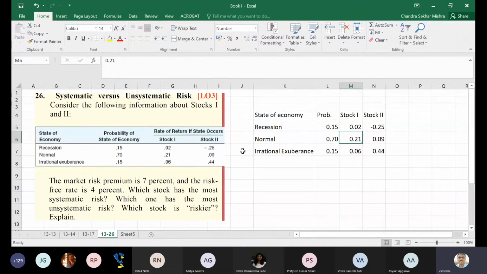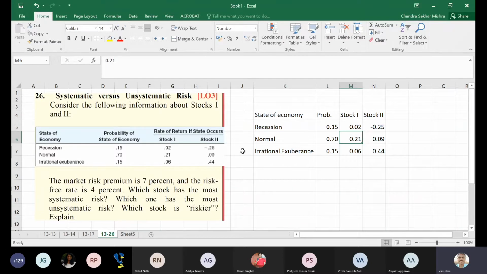Now for systematic risk that we discussed in the last class, I hope I have discussed something like beta. Can somebody confirm? Yes, I have discussed that. We gave two examples of beta and said which is more risky, which is less risky.